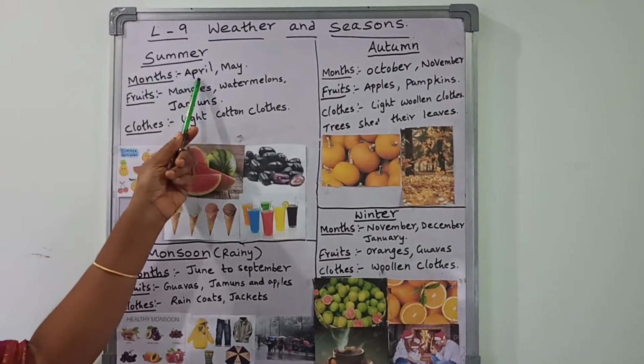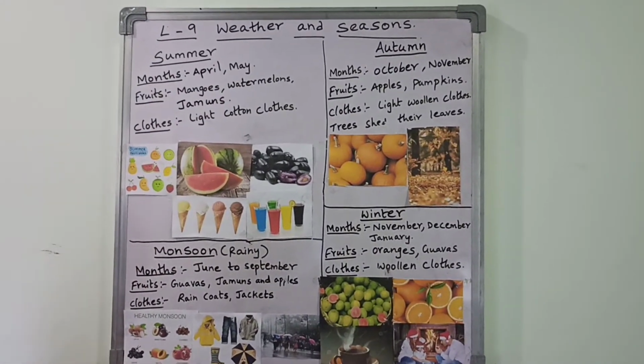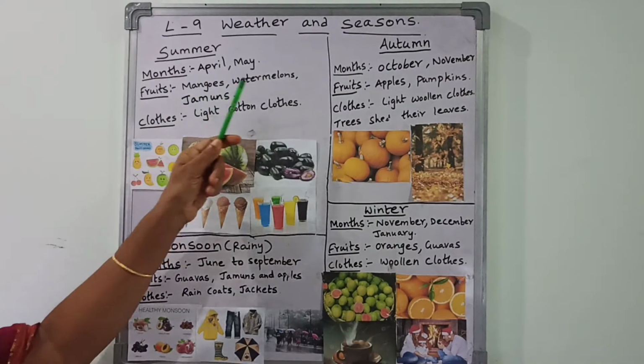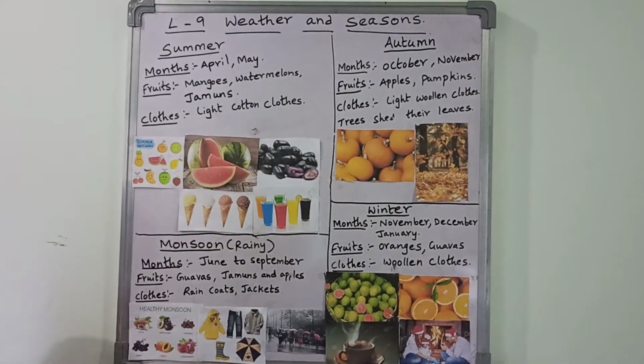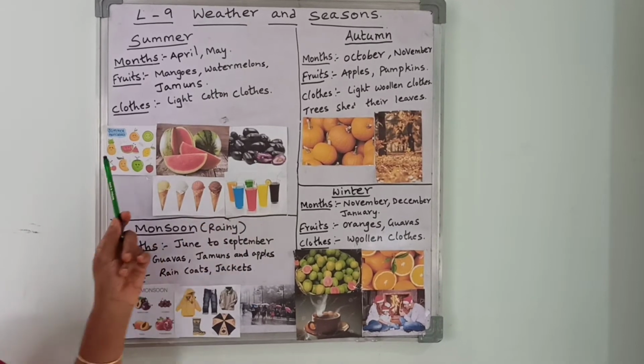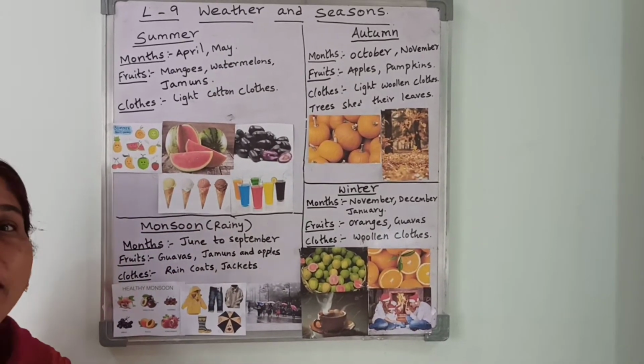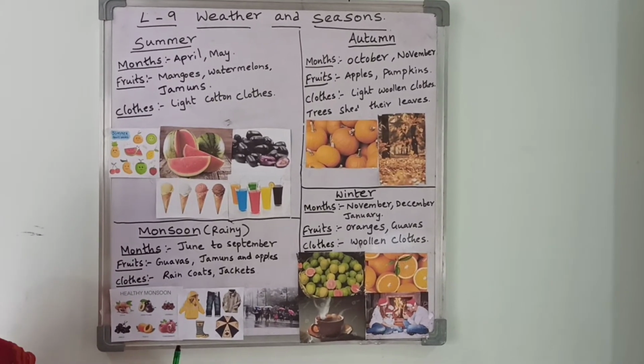So summer season starts in April and May. What are the fruits you get in summer season? Mangoes, watermelons and jamun. Watermelons, jamuns and mangoes are the seasonal fruits of summer season. Is it clear, children?